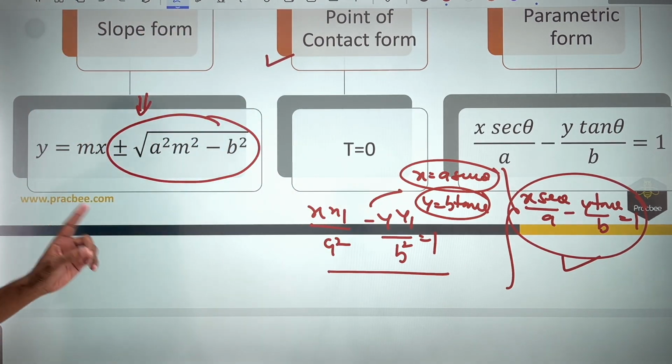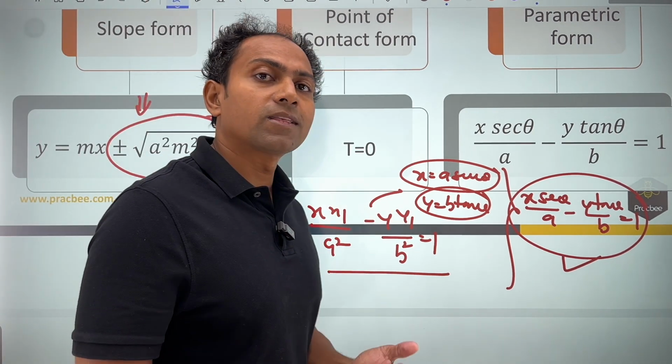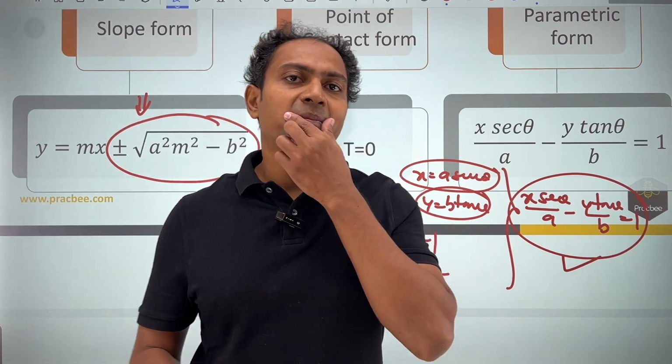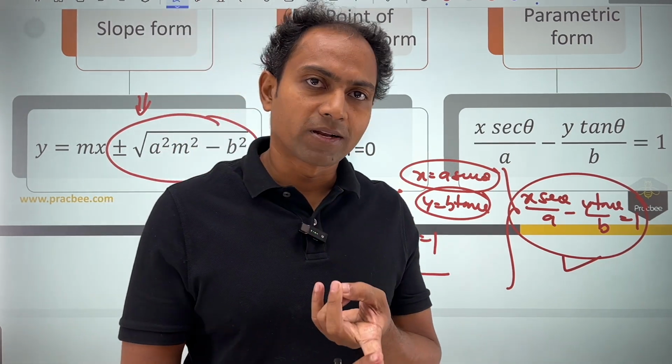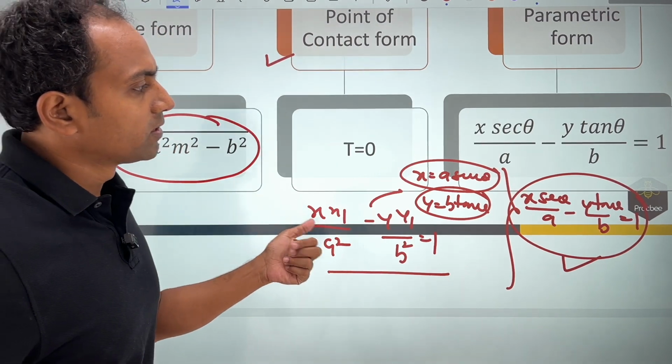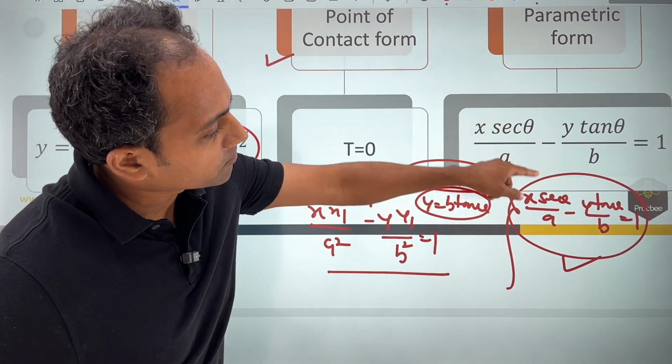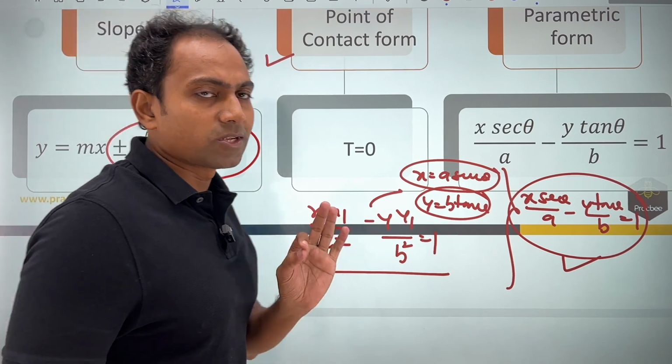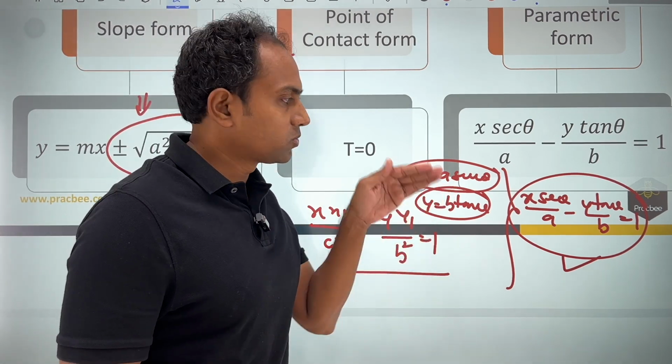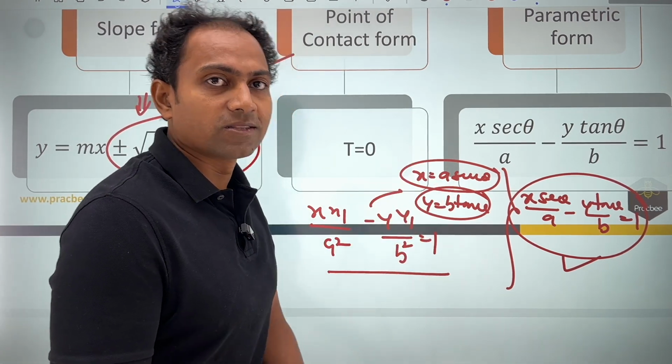You can see that in order to remember this, it is very simple. If you remember the condition for the ellipse, replace b square by minus b square, and you get the slope condition. T equal to 0 is a general thing. Just by doing parametric coordinate substitution, you get the parametric form. So it is not at all difficult. Even if you don't remember, using these simple techniques can help you get the answers in the exam.